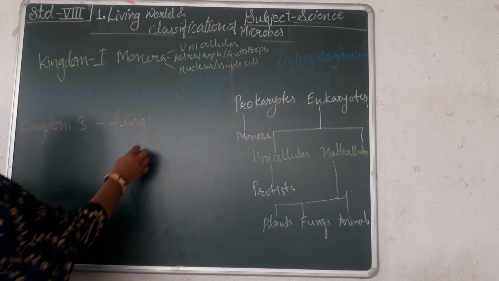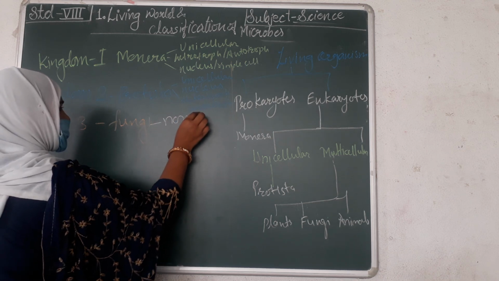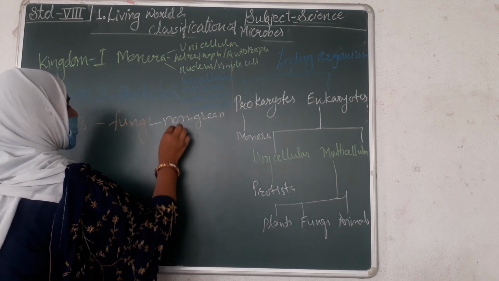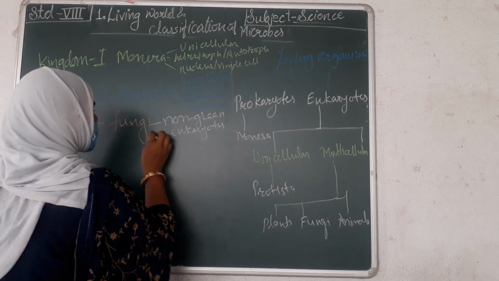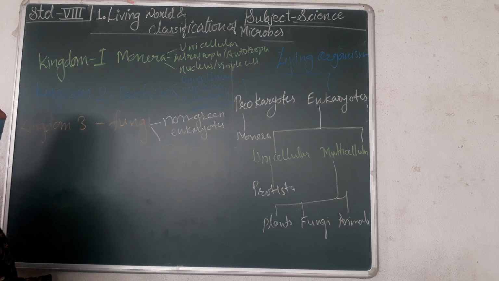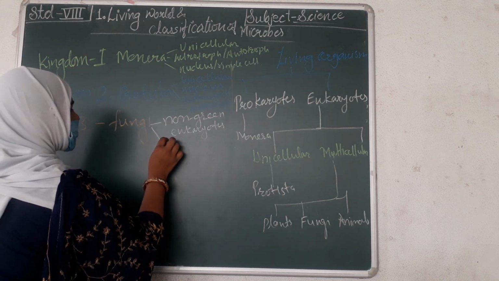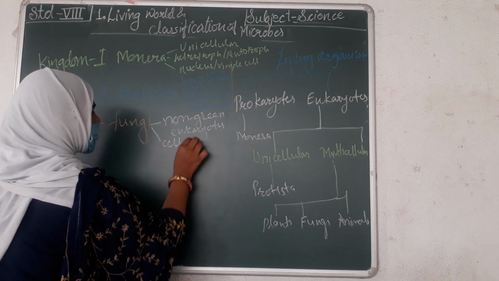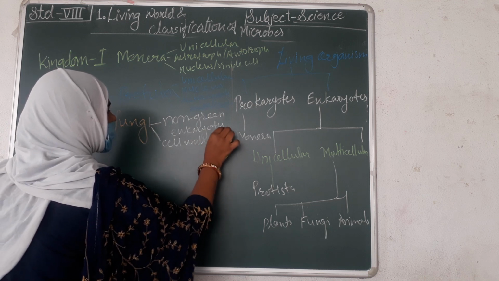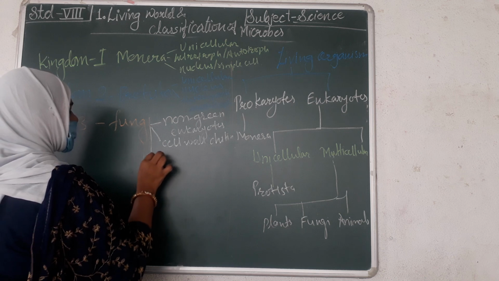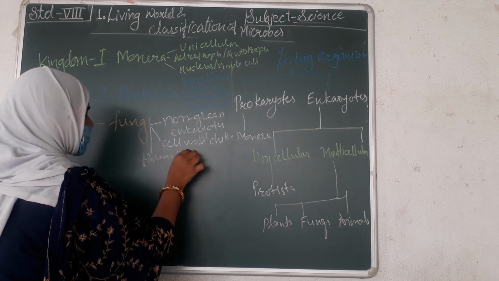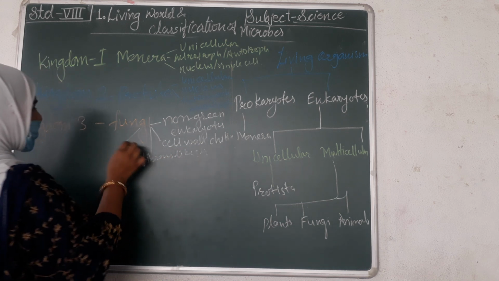Now, these are non-green eukaryotes. Okay. Then second, they have a cell wall made up of chitin. Then they form fibrous-like structures.